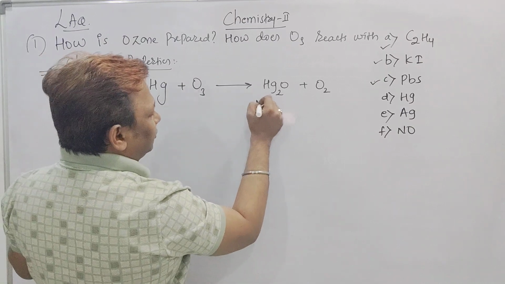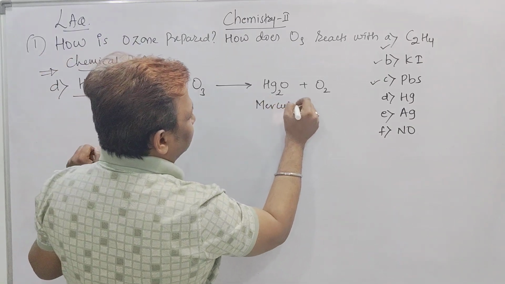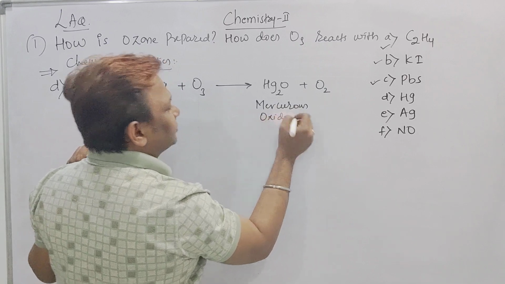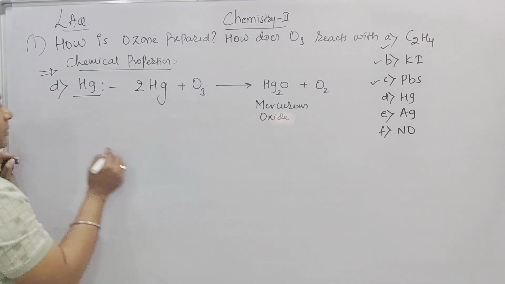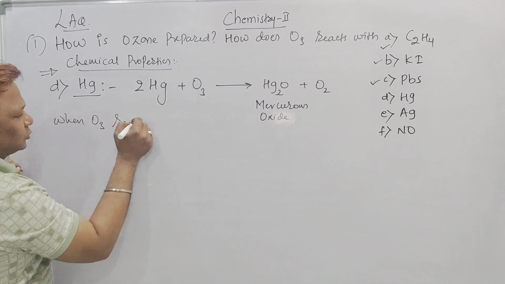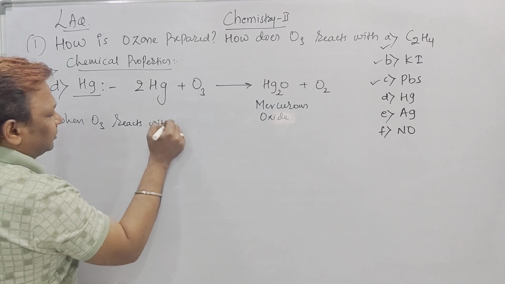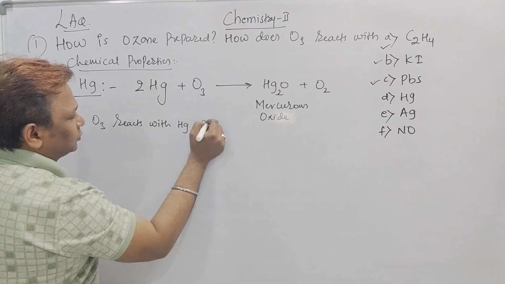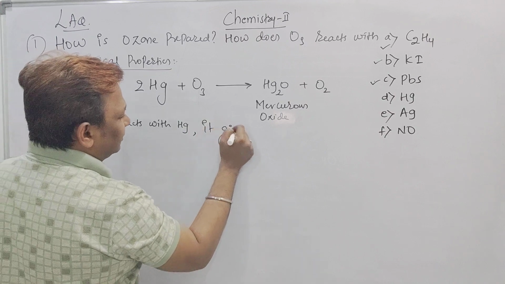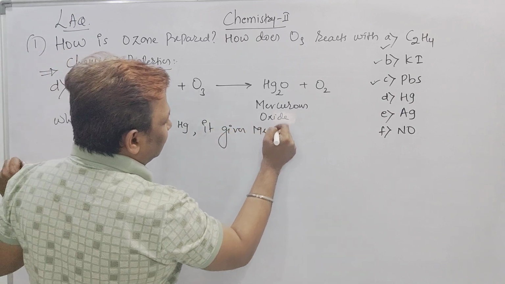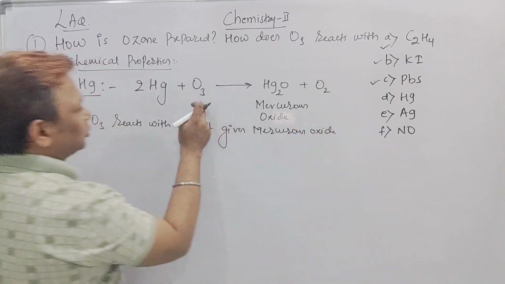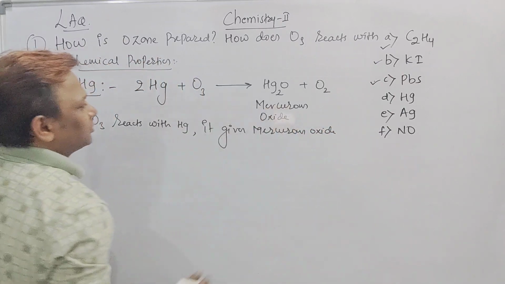What you can say beta? This is called mercurous oxide. So how to write the statement beta? When ozone reacts with mercury, beta, ozone reacts with mercury, it gives mercurous oxide. Ozone reacts with mercury, it gives mercurous oxide.